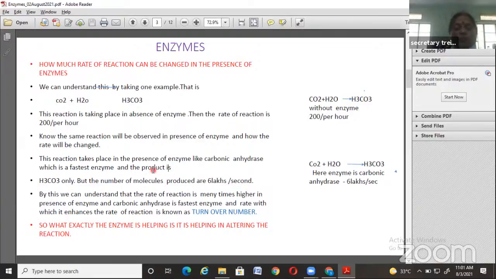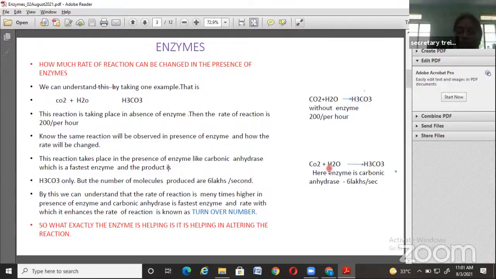So by the influence of enzyme, rate of reaction is increased very much. That means enzyme is showing a lot of effect in increasing or decreasing the rate of reaction, but here we are observing only the increase. Without enzyme it results in only 200 molecules per hour.